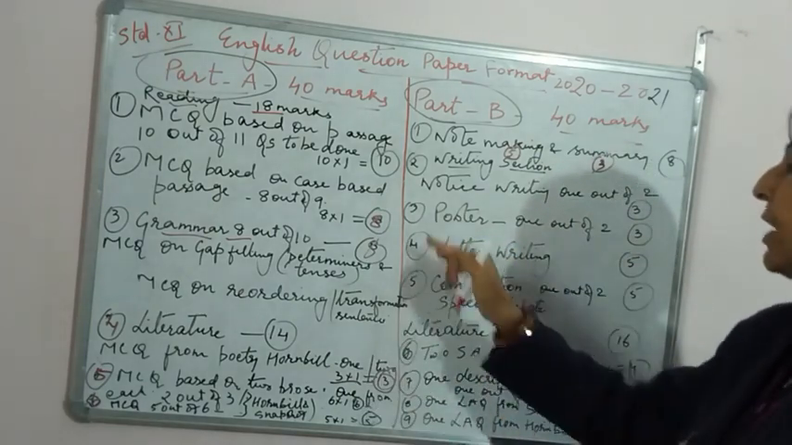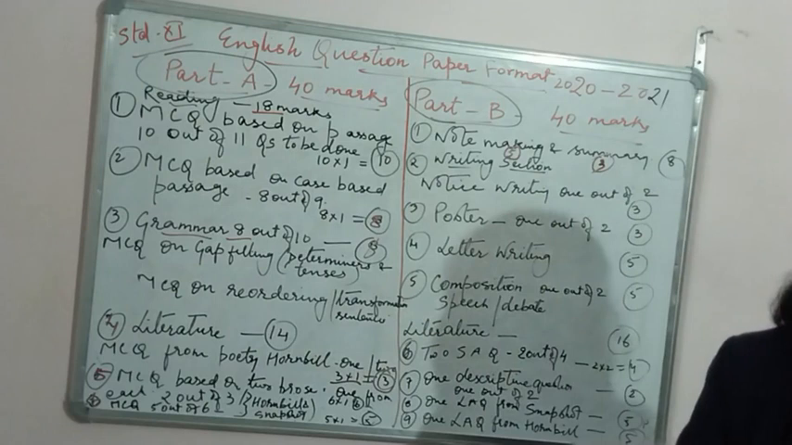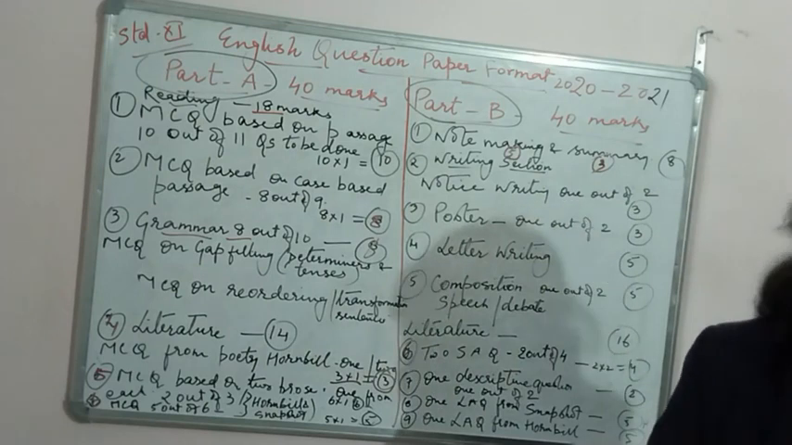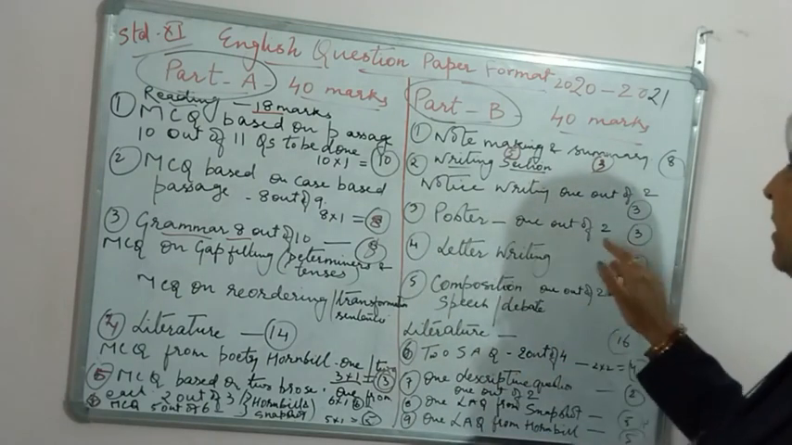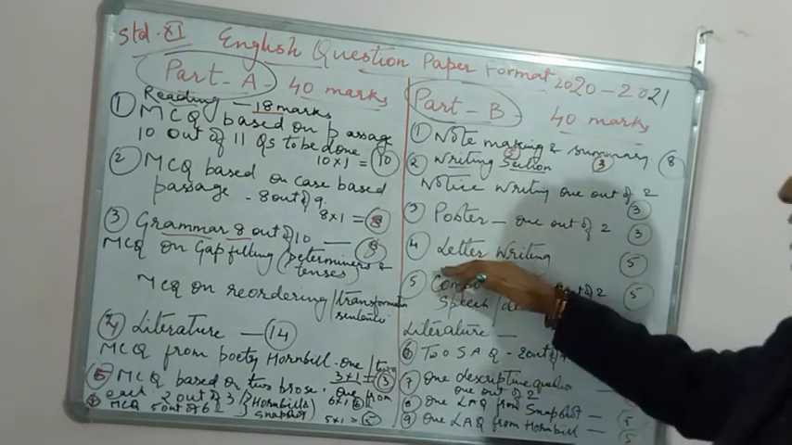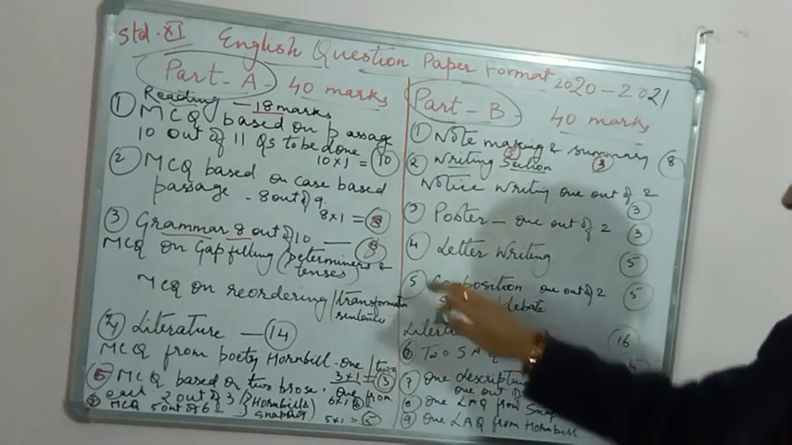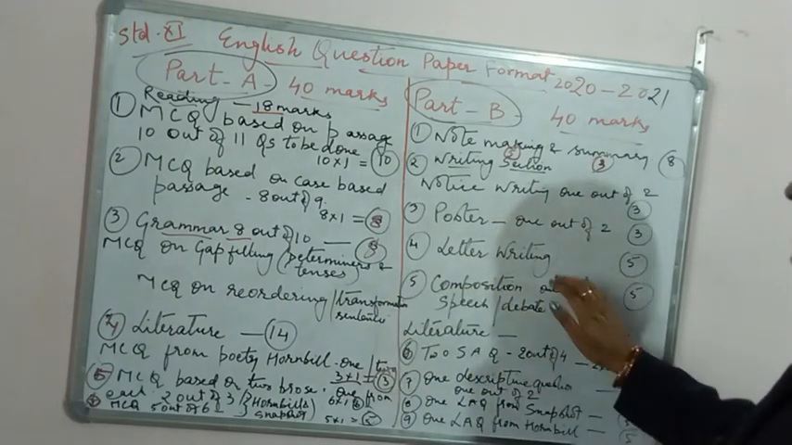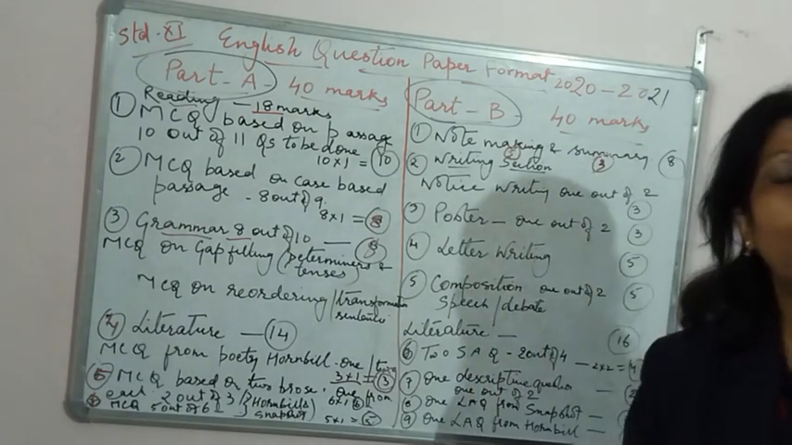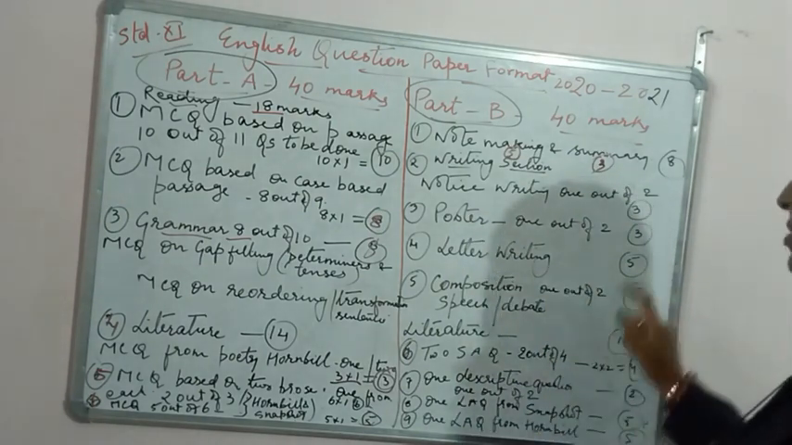And in the next question, third question, again 2 posters will be given. You have to attempt any one. So poster is there, and that is also of 3 marks. Then we come to letter writing, that is the fourth question. Okay, letter writing, here also there will be a choice. Okay, you have to do only 1, that is of 5 marks.